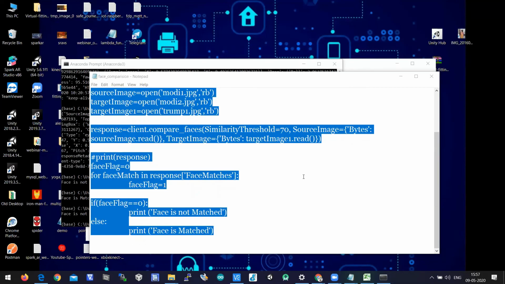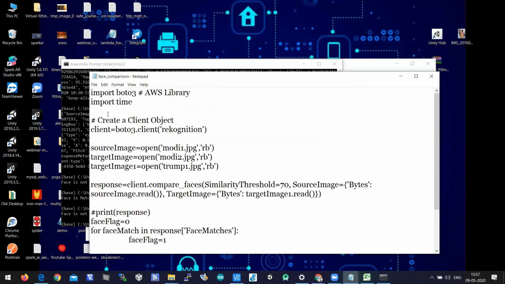So this is a simple logic that you have to understand. You have to import boto3, you have to import the time library, you need to create a client object, you need to open the reference image, the sample image, and then the targeted images here. You're opening the image in read binary format. So these are file objects, the file pointers, and using these file pointers we are reading the data.